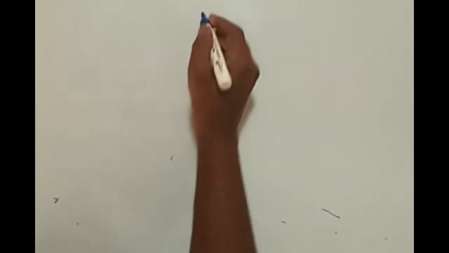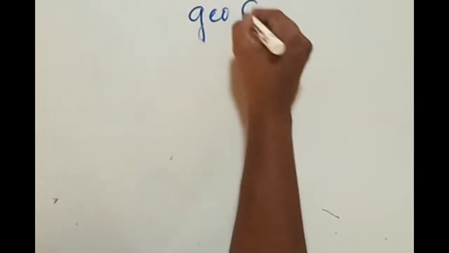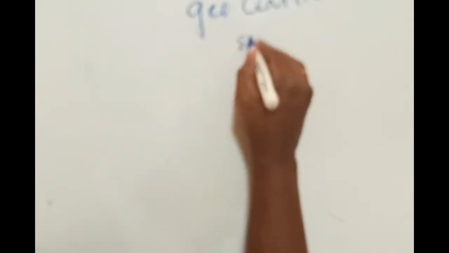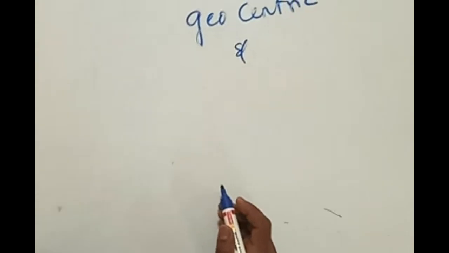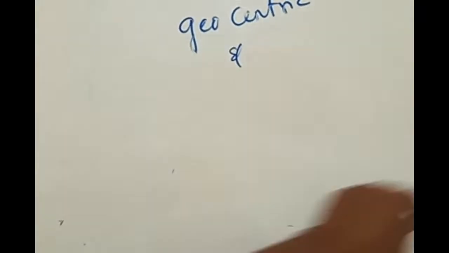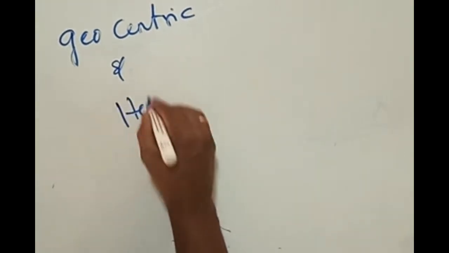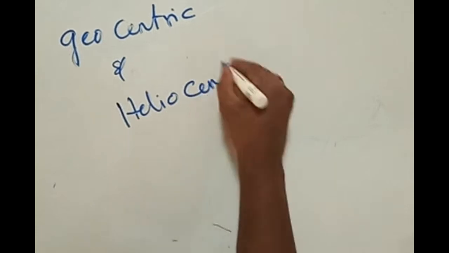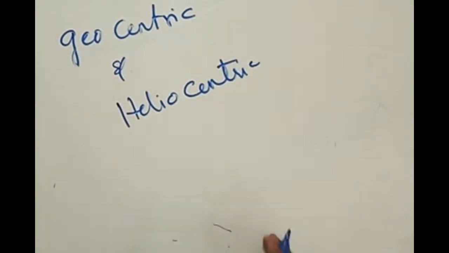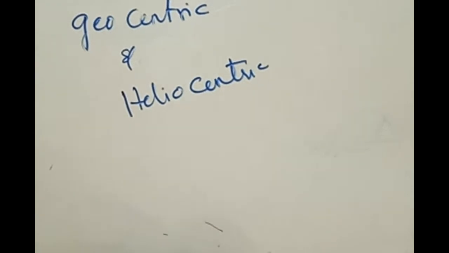Different scientists believed that earlier we used to follow the geocentric theory. The motion of satellites and planets was first believed to be geocentric. Later it was changed to heliocentric. What is the meaning of these two things? What do you mean by geo? Any idea?